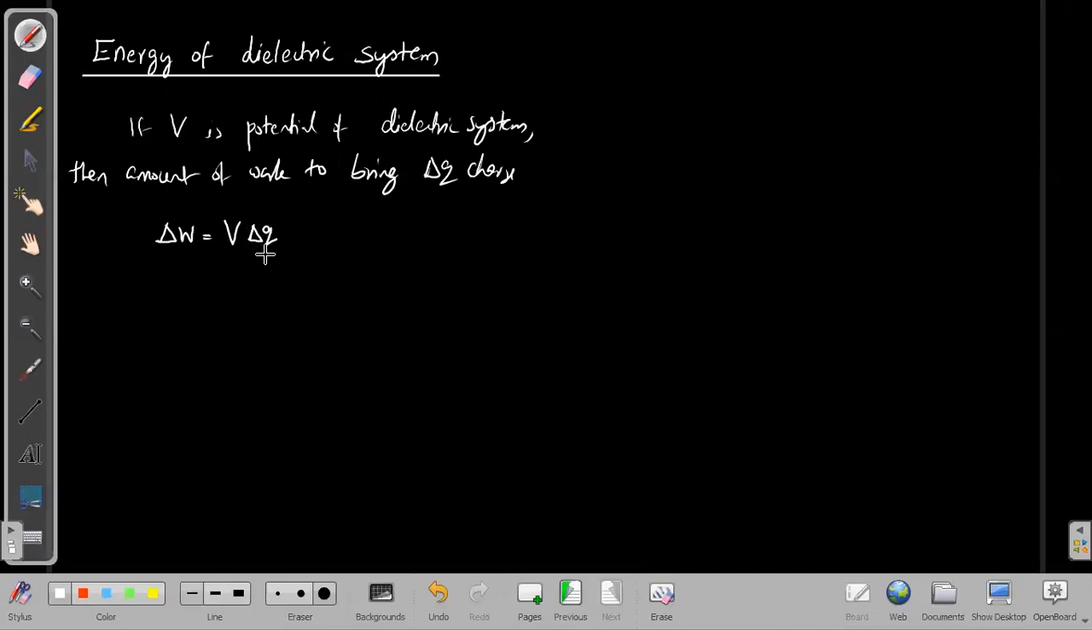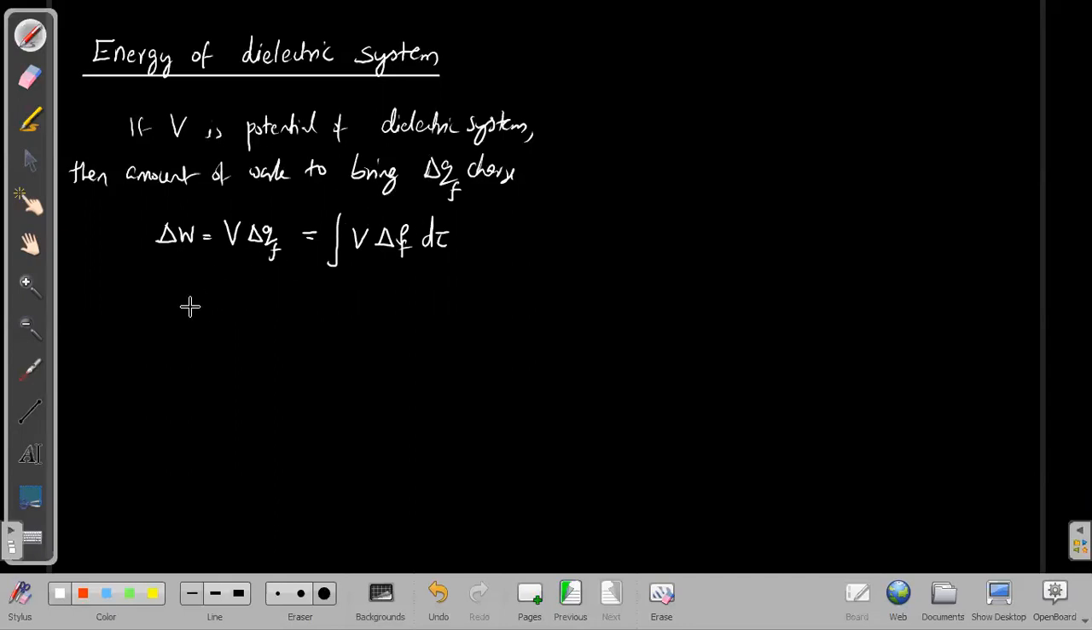Now this delta Q I can change in terms of the charge density. So this V delta Q, I can also write as integral V delta rho f d tau. This delta Q must be free charge, because we cannot move the bound charge as we like. We can move only the free charge according to our wish. So this is the expression for the work required to bring a small amount of charge.